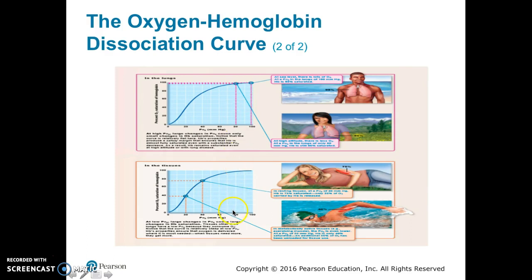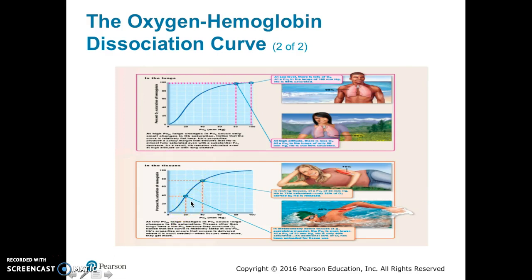Oppositely, in our tissues, a large change in PO2 results in a large change in hemoglobin saturation. Tissues have low PO2 because they consume PO2. Notice the curve is relatively steep at lower partial pressures of oxygen. So down at this end, it's very steep.